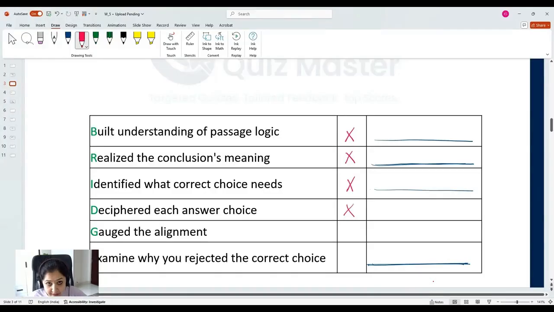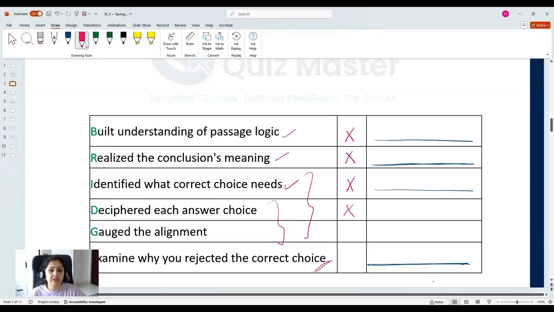Time to update your inner log. So you have this updated table with you for this particular question. You know whether the passage logic was clear to you. You know whether you understood the conclusion properly. You know whether you understood what the correct answer choice should convey. Also, you found out why you selected the incorrect answer choice. It will be one of these reasons. And you also understood why you rejected the correct answer choice.